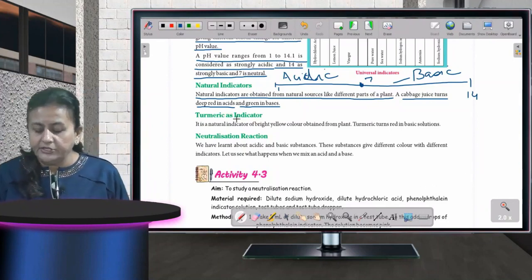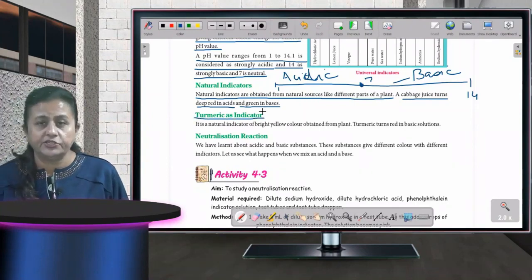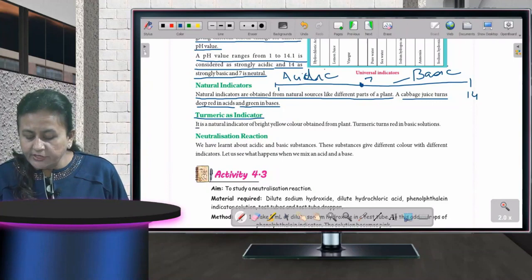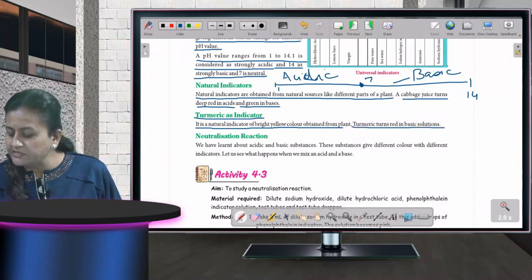Okay, then turmeric as indicator. What is turmeric? Haldi, you must have seen in your kitchen. It is a natural indicator of bright yellow color obtained from plants. Okay, turmeric gives red in basic solution.